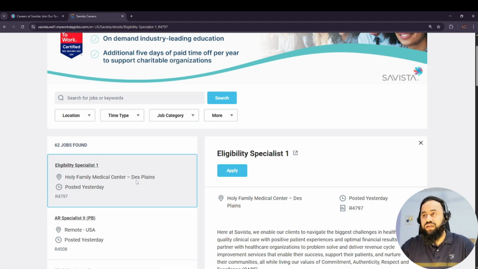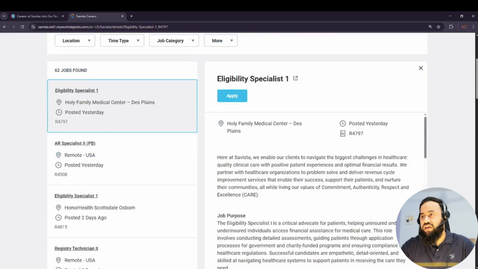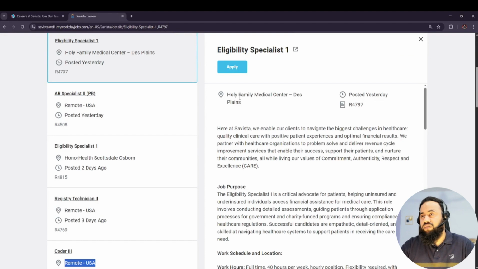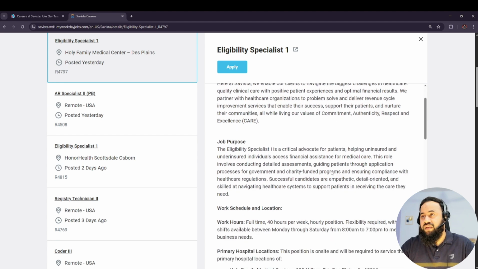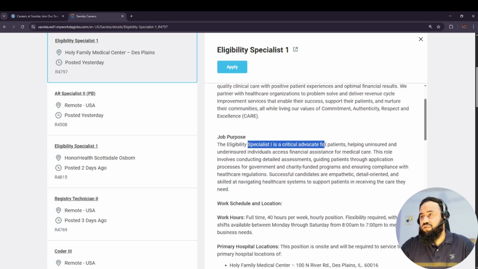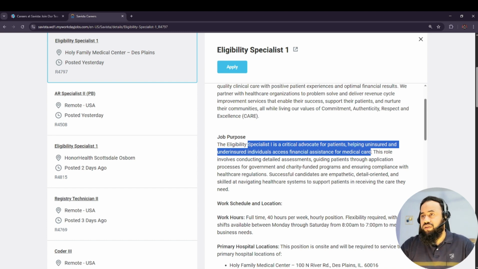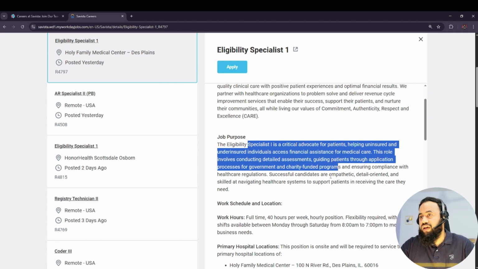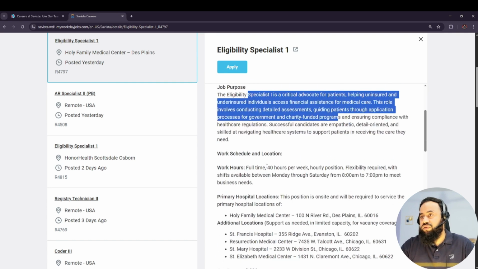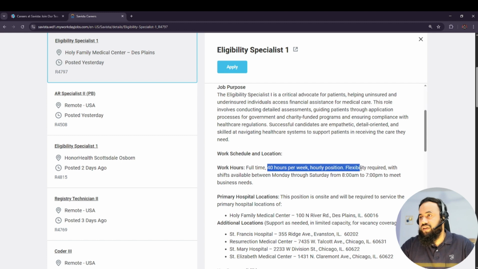We can see what the Eligibility Specialist role is and get some information here. This is in Holy Family Medical Center, Des Plaines. It was posted yesterday. This is job number R4797. So what is the job purpose? The eligibility specialist is a critical advocate for patients, helping uninsured and underinsured individuals access financial assistance for medical care. This role involves conducting detailed assessments and guiding patients through application processes for government and charity funded programs. The work schedule is 40 hours per week, hourly positions, with flexibility required for shifts available Monday through Saturday from 8 a.m. to 7 p.m. to meet business needs.